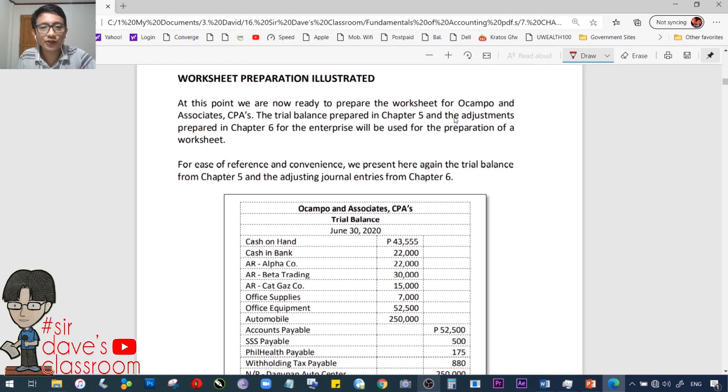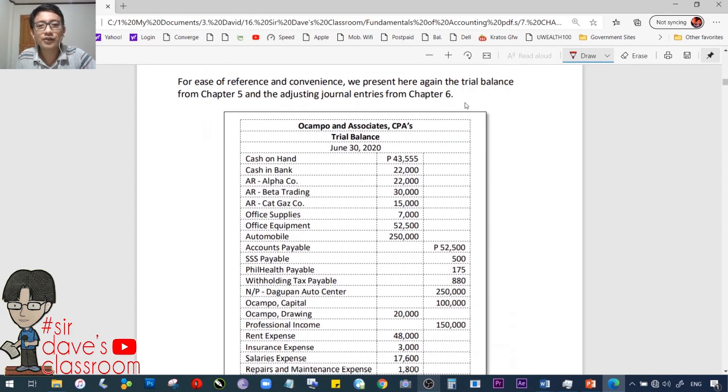Worksheet Preparation Illustrated. At this point, we are now ready to prepare the worksheet of Ocampo and Associates CPAs. The trial balance prepared in Chapter 5, okay, if you still remember, and the adjustments prepared in Chapter 6 for the enterprise will be used in the preparation of a worksheet. For ease of reference and convenience, we present here again the trial balance from Chapter 5 and the adjusting journal entries from Chapter 6. So we'll go to a separate sheet to present this in a more organized way.